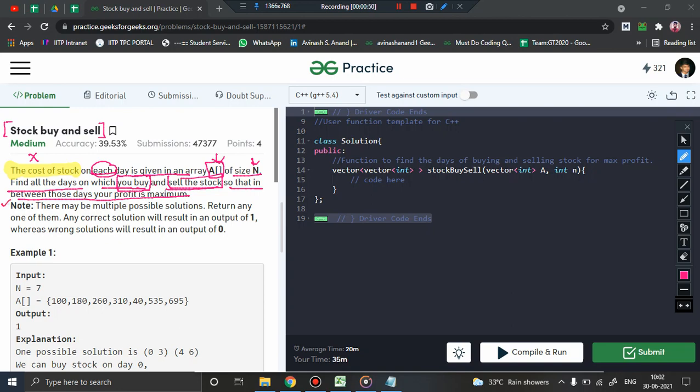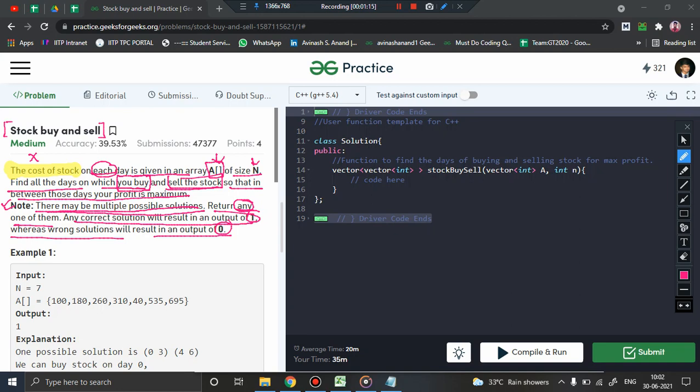Point to be noted is that there may be multiple possible solutions. Please keep in mind there are multiple possible solutions, and we have to return any one, and any correct solution will result in an output of 1, whereas the wrong solution will result in an output of 0. So if you just return any one possible way of buying and selling the stock such that between those days your profit is maximum, then the solution will be accepted.